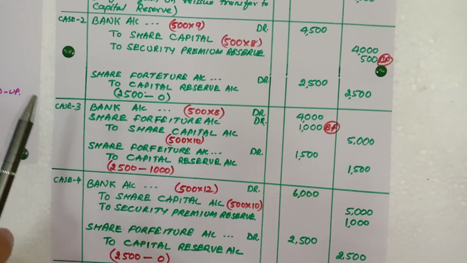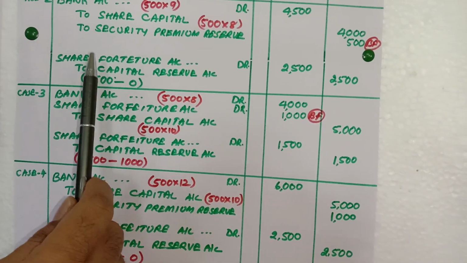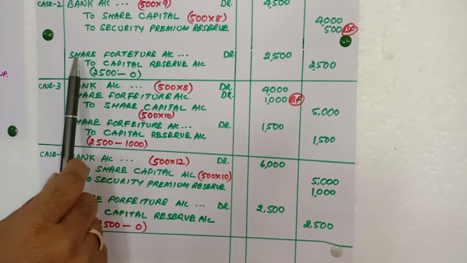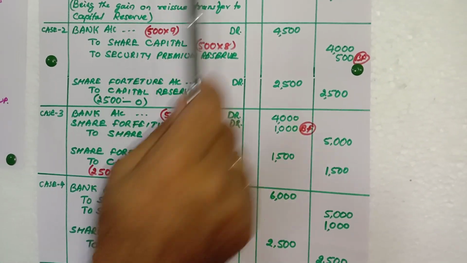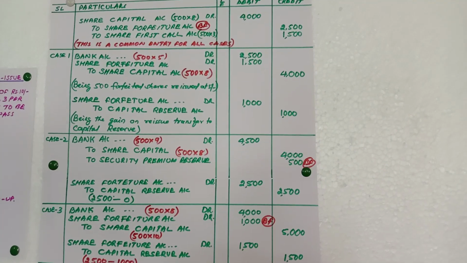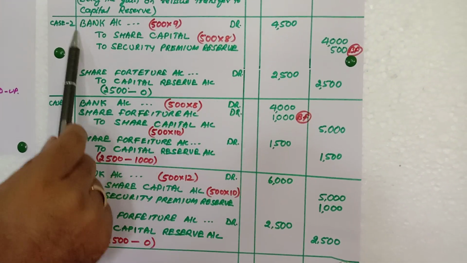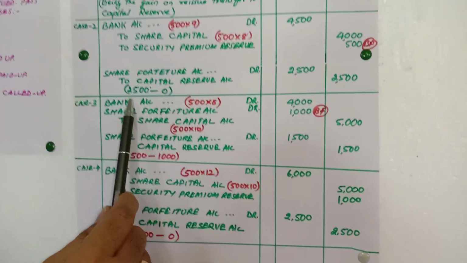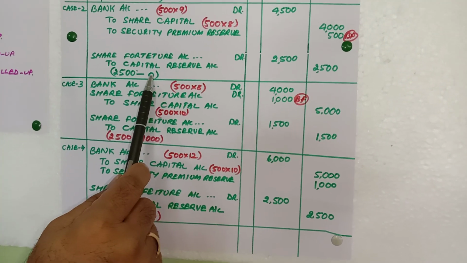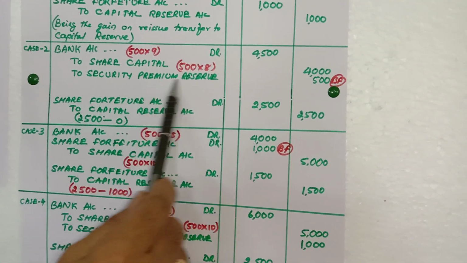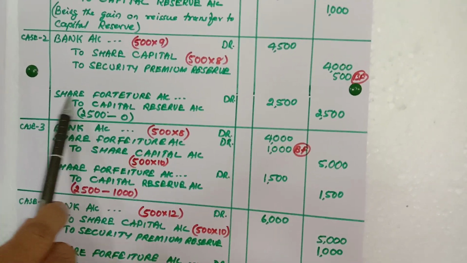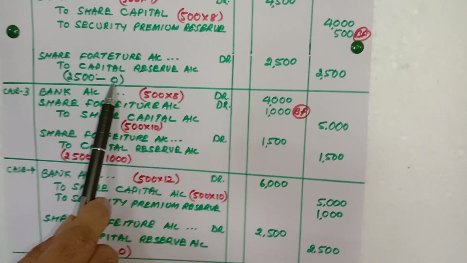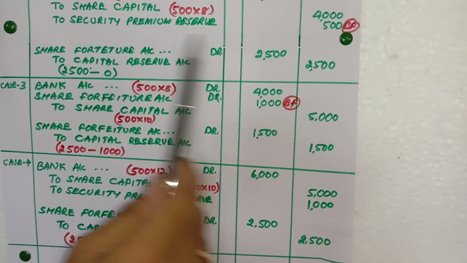Then the share forfeiture entry, how to write? The gain has to be transferred to capital reserve. For that, this is the third entry. Now what is our common amount of forfeiture? That is 2500 from here. In the second entry there is no forfeiture, so I cannot minus anything. So this will become 2500 minus 0, because in this there is no share forfeiture but premium is there. So you can write share forfeiture account debit to capital reserve 2500 minus 0 equals 2500. So this is the second case.